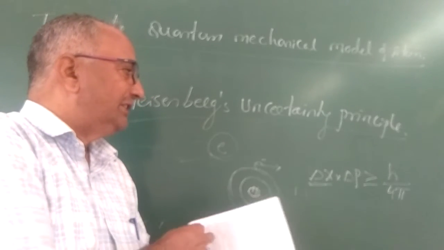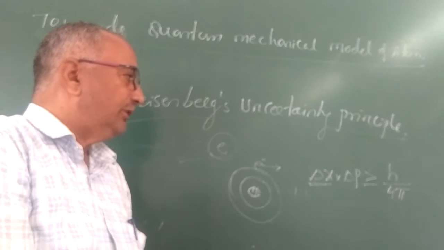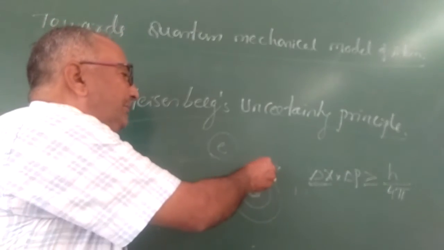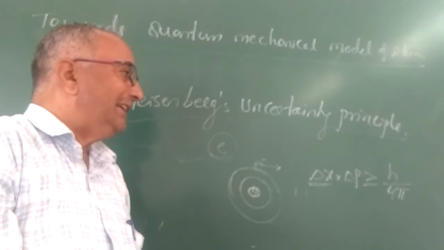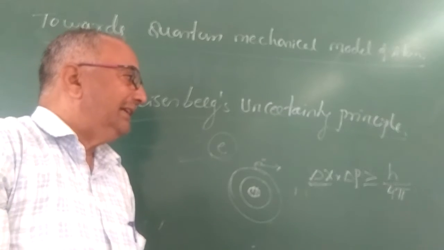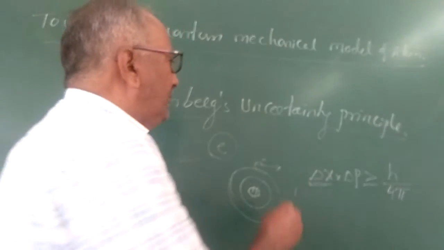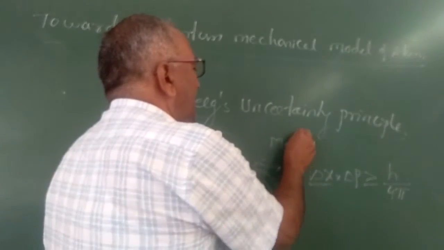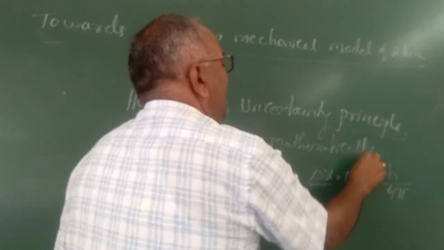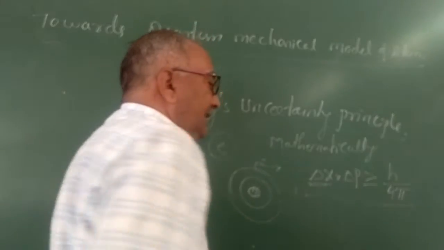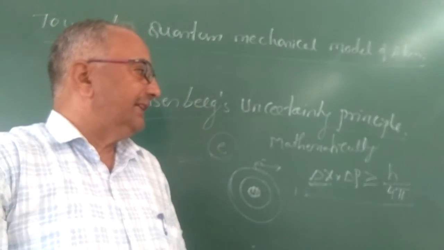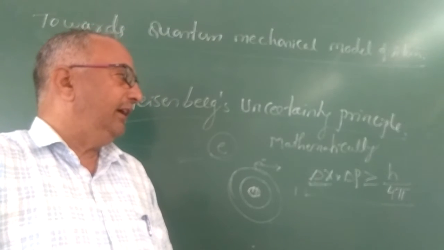So totally we say that according to the Heisenberg uncertainty principle, it is impossible to determine simultaneously the position and momentum of the electron at any instant of time. Mathematically it is represented as delta x into delta p is greater than or equal to h divided by 4 pi.